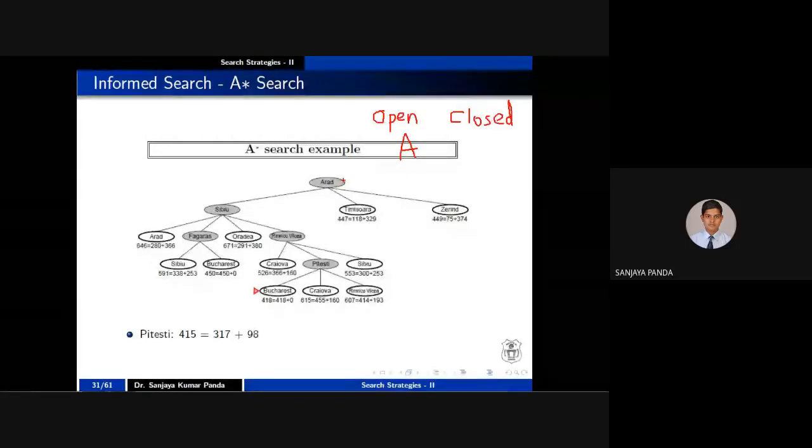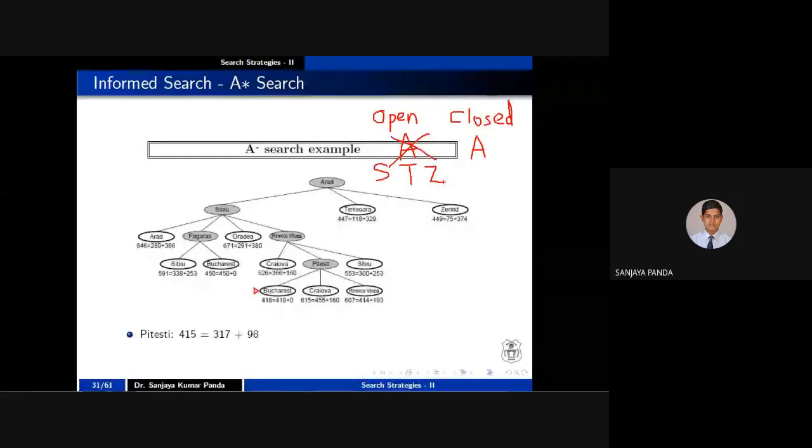Then you will expand A. When you expand A, you will get S, T, and Z. After getting S, T, and Z, A will not be expanded anymore, so A should be moved from the open list to the closed list. And its expanded nodes, S, T, and Z, should be present in the open list.